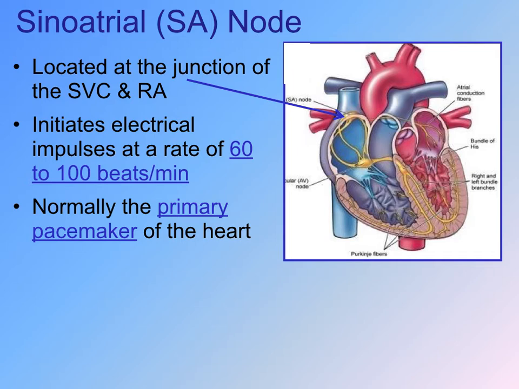We're going to look at each one specifically now. So the sinoatrial node is located at the junction of the SVC, or the superior vena cava, and the right atrium. It's right at the top of that atrium. It initiates electrical impulses at a rate of 60 to 100 beats per minute. That is the inherent rate of the SA node. It's an important piece of information. Normally, this is considered the primary pacemaker of the heart.